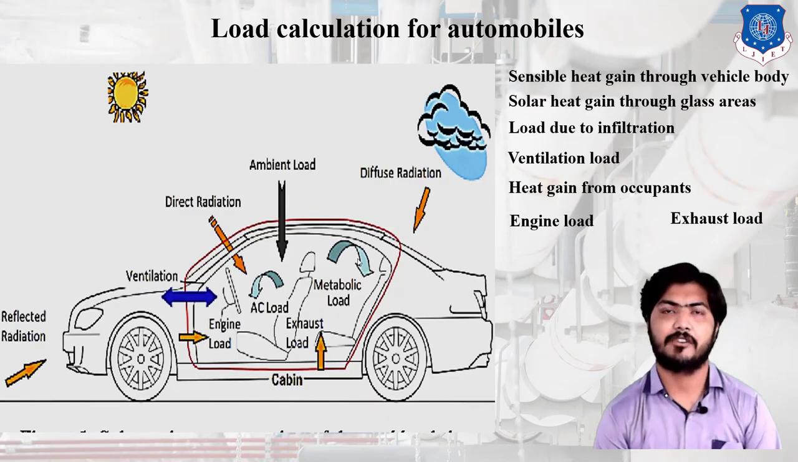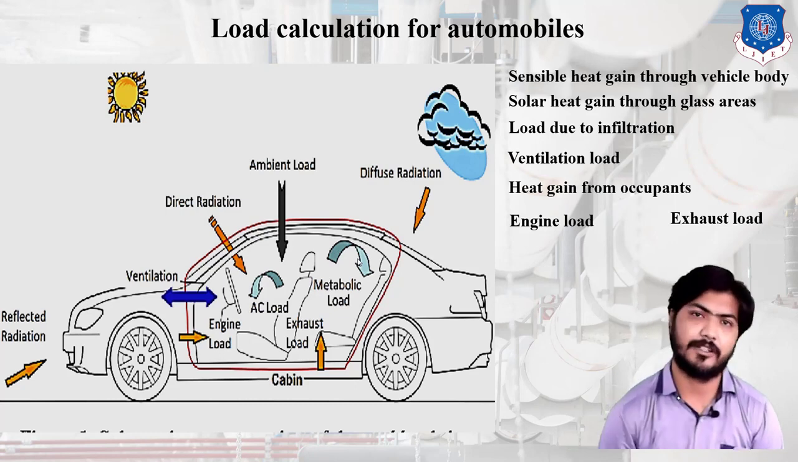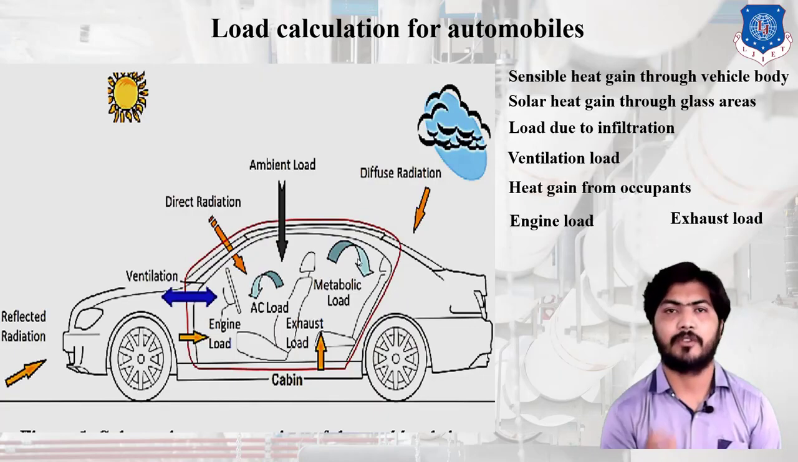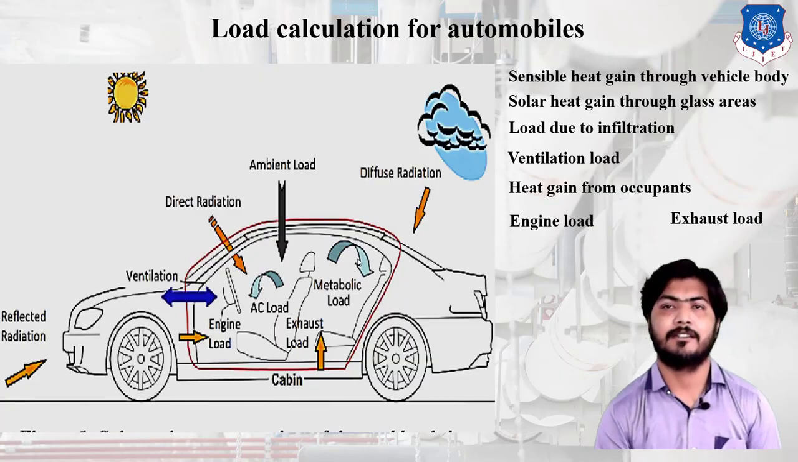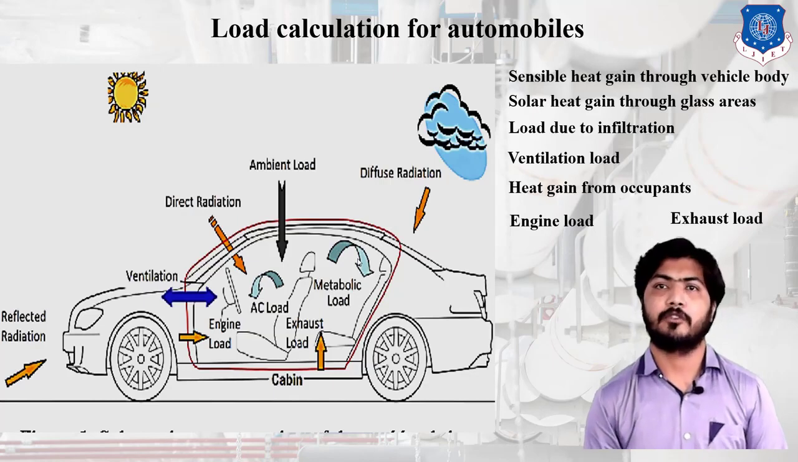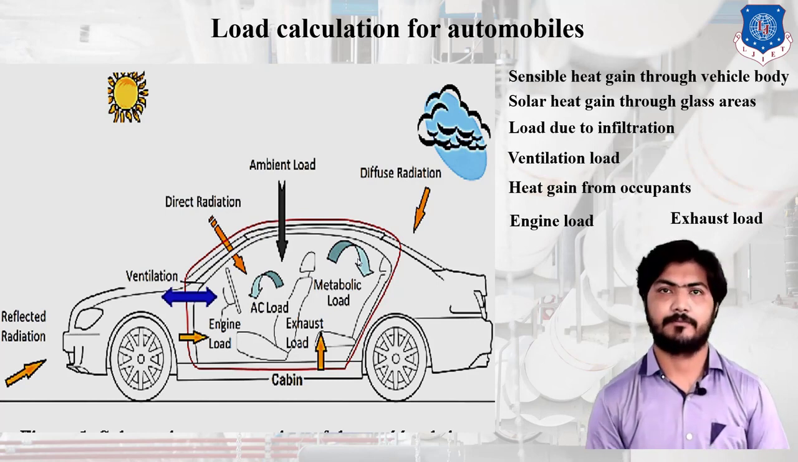Next is exhaust load. The exhaust air temperature increases to approximately 1000 degrees centigrade. This 1000 degree centigrade exhaust is in direct contact with the floor of the vehicle. So the temperature inside the cabin increases by conduction, and this load also comes on the air conditioning. So the whole heating load is calculated for designing the air conditioning in the vehicle. Thank you so much.